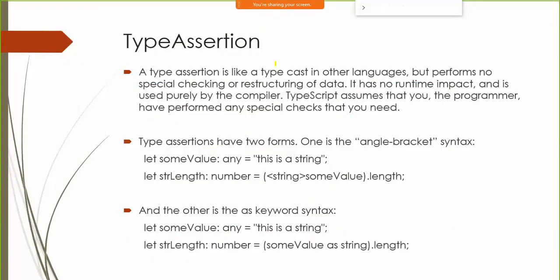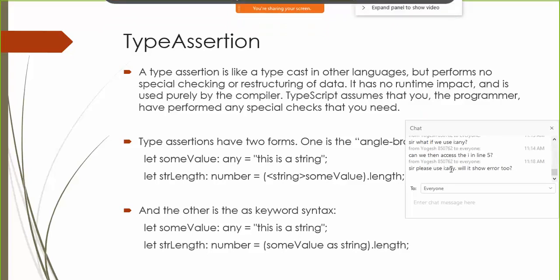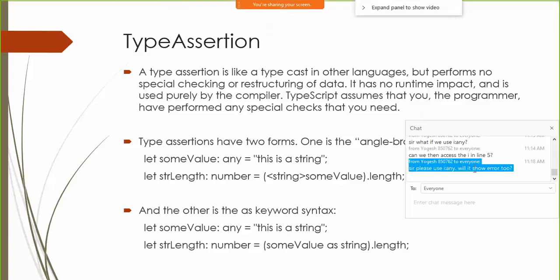TypeScript also supports something called type assertions. It's basically data type. Any means I can store an integer, string, or boolean, anything inside. It's not about the scope of the variable.